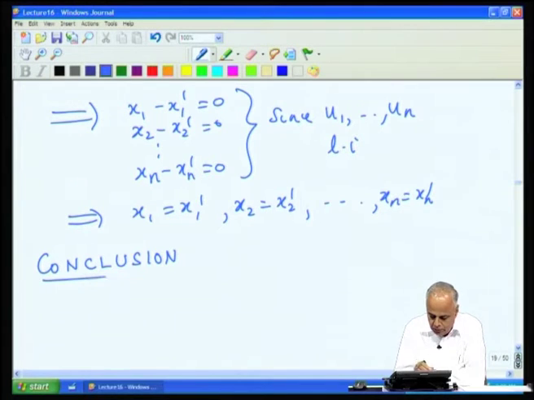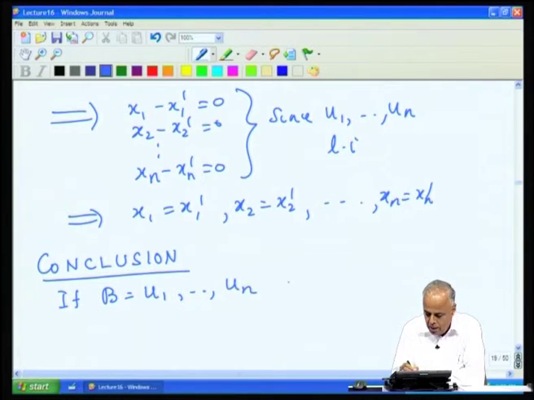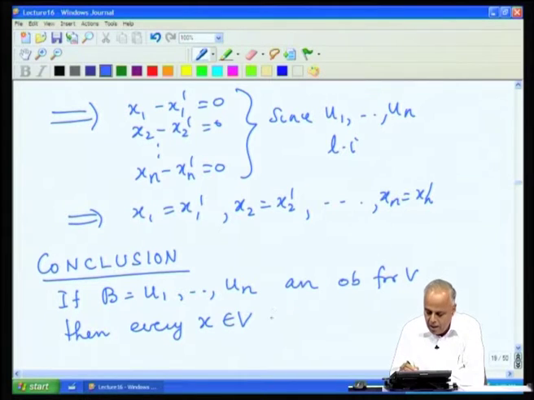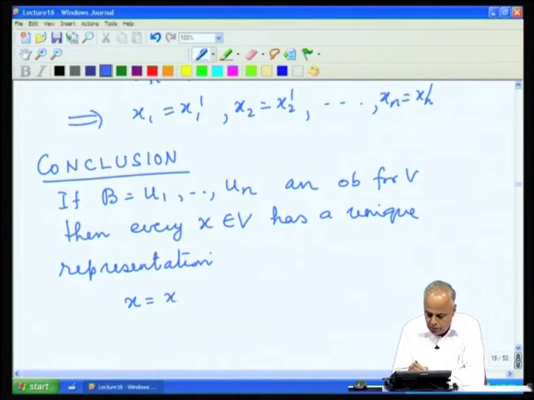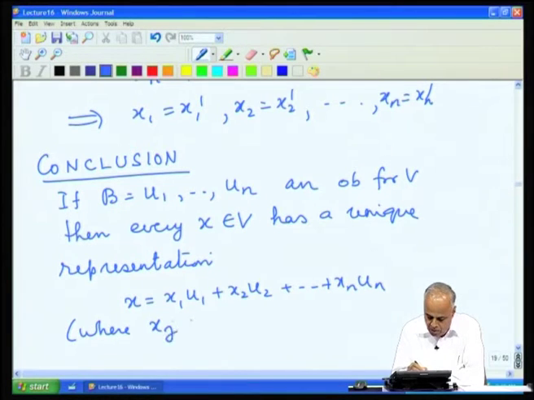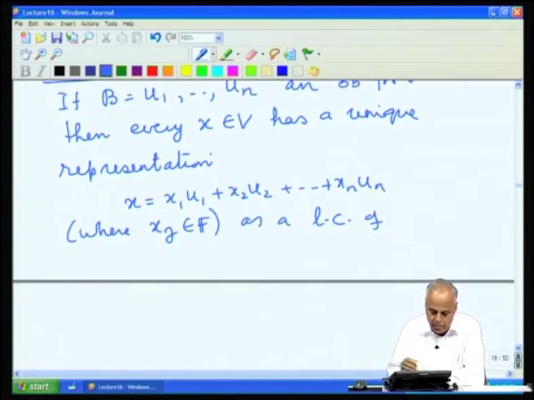The conclusion is, if B equal to u1, u2, ..., un is an ordered basis for V, then every x in V has a unique representation x equal to x1 u1 plus x2 u2 plus ... plus xn un, where the xj's are all in F, as a linear combination of the basis vectors.